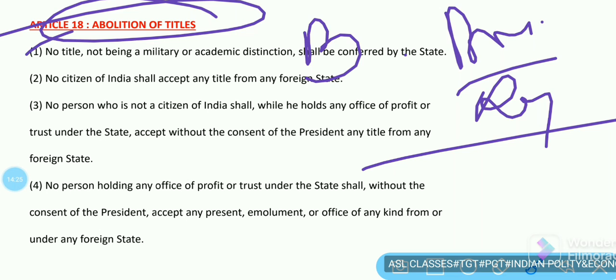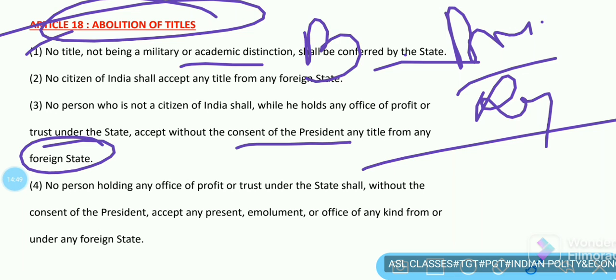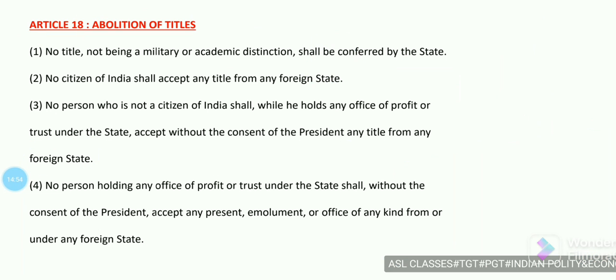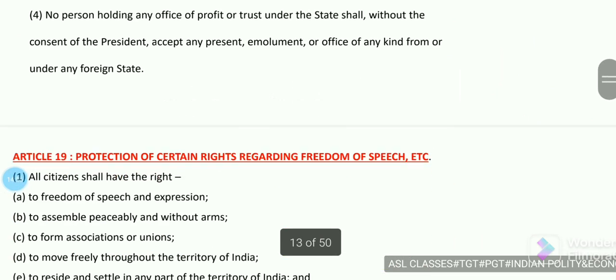So no title, not being a military or academic distinction, shall be conferred by the state. The state will not give any kind of title to any citizen. If a person wants or wins any kind of special title from a foreign country, then they also need the consent of the President. Is it clear? So this is the abolition of titles under Article 18.